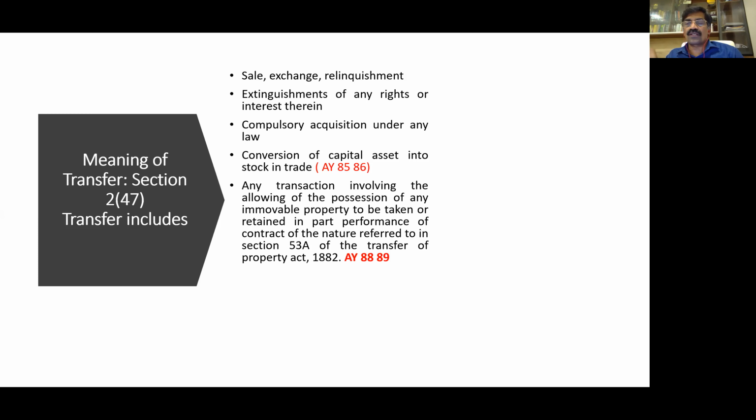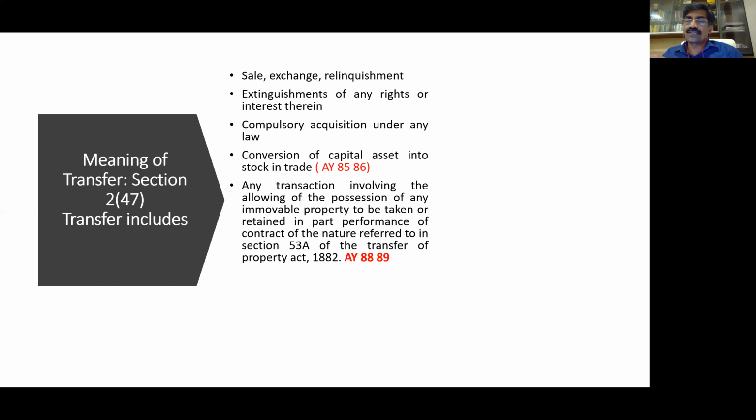It's a transfer. What is very special about this transaction? Normally, a transaction needs 2 parties. When you say transfer, you need a transferor, you need a transferee. But in Section 47 clause (iv), transferor and transferee are the same. There are no 2 persons in the transaction. But still income tax calls it a transfer. Why does it have to call it a transfer? Because the Supreme Court has already taken a stand: this is not a transfer, there is no capital gains.